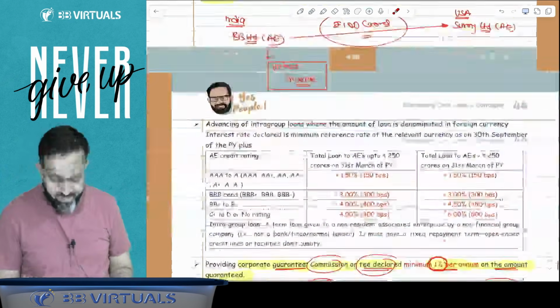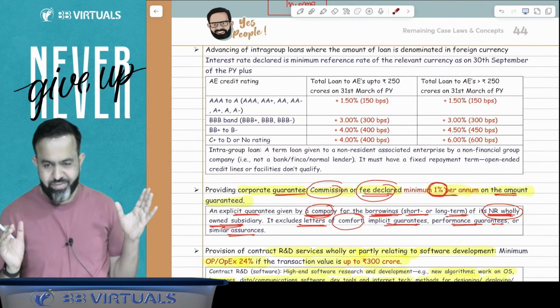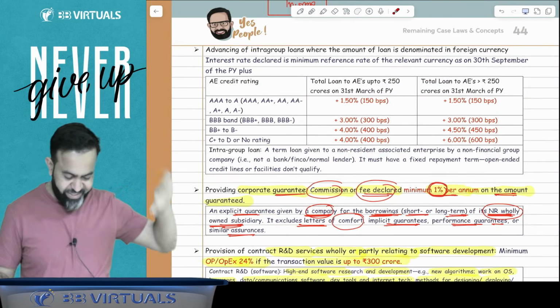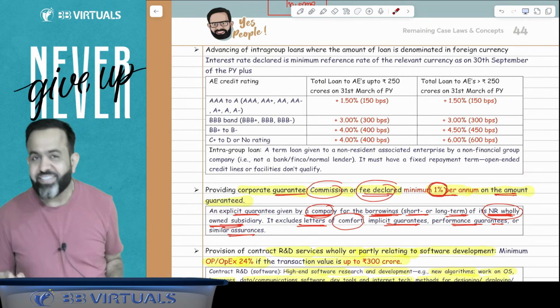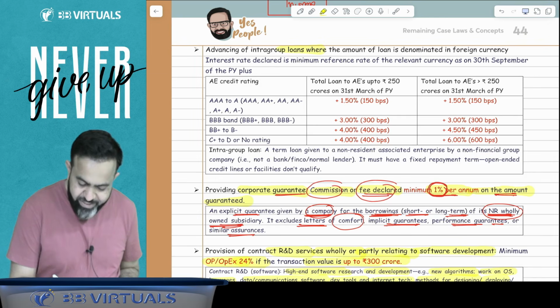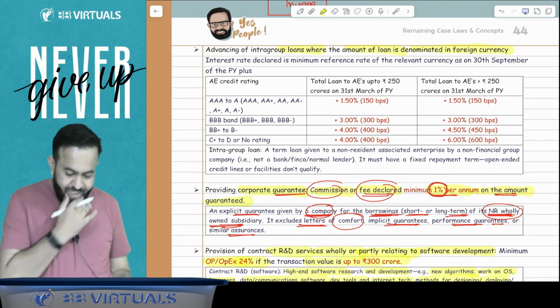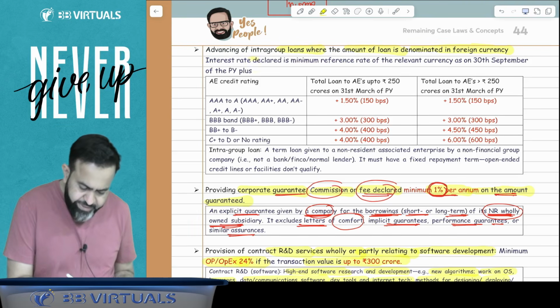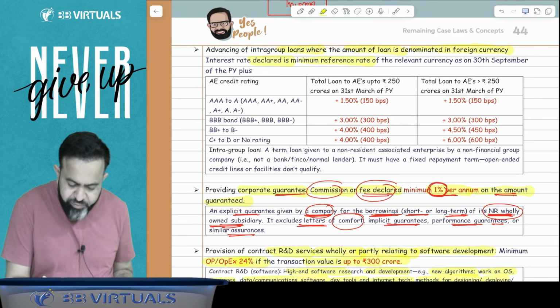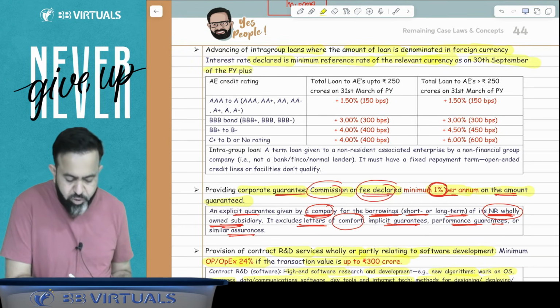But guys, if the loan is denominated in foreign currency, then there is more difficulty. Okay. Now what is that? Try to understand. Advancing of an intra-group loan where the amount of loan is denominated in foreign currency. Here, the interest rate declared is the minimum reference rate of the relevant currency as on 30th September of the previous year.